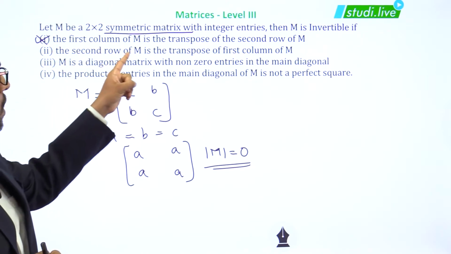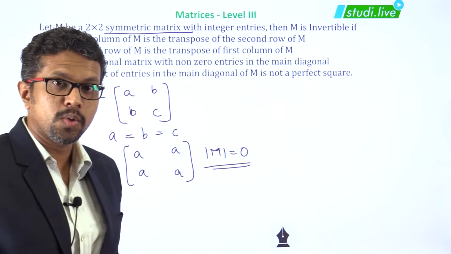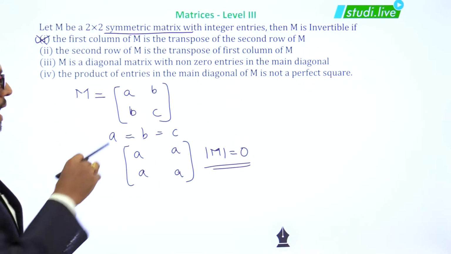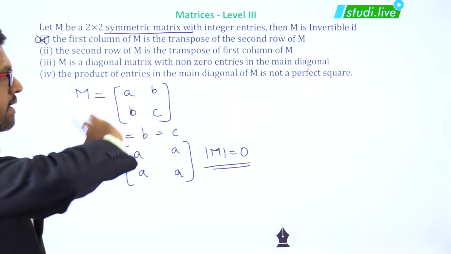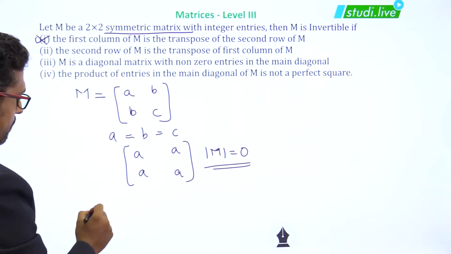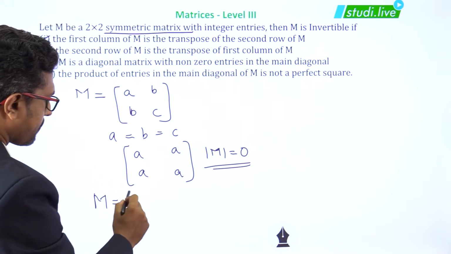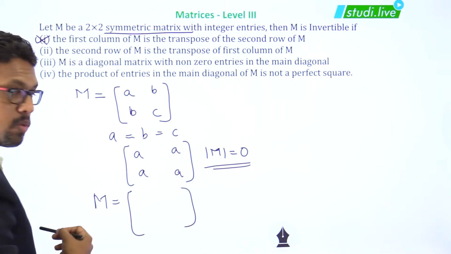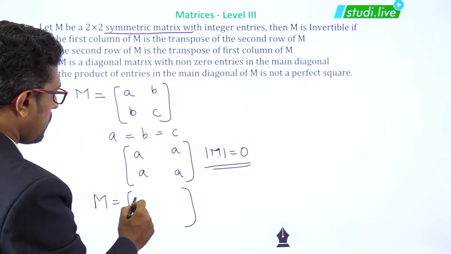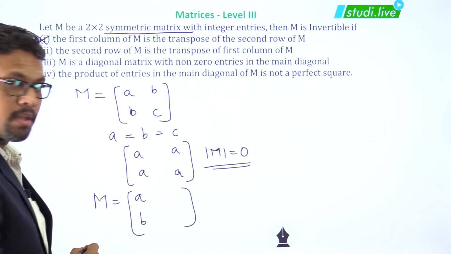The second option: the second row of M is the transpose of the first column. So you take the first column, take its transpose and write it in the second row. Over here you already have AB.